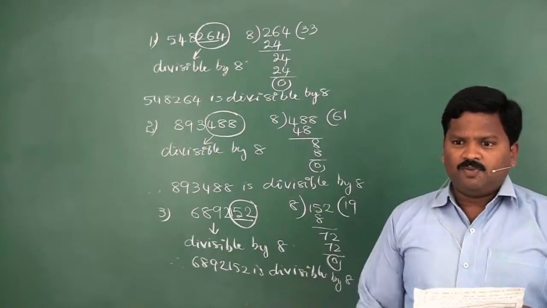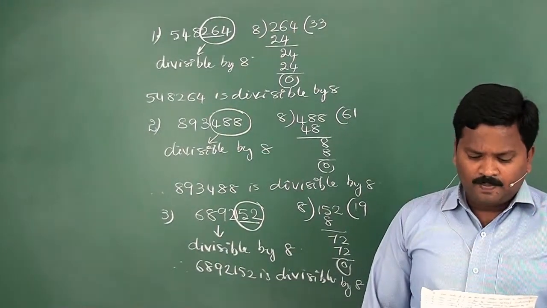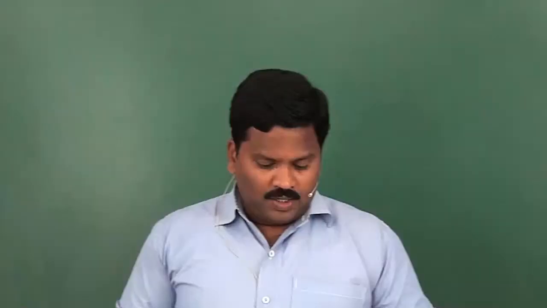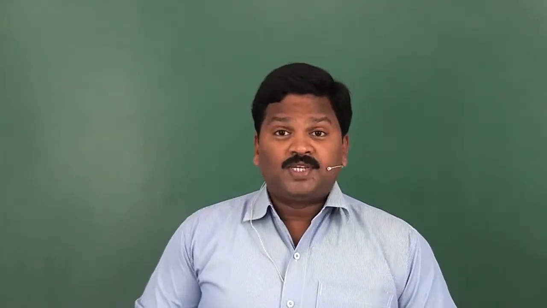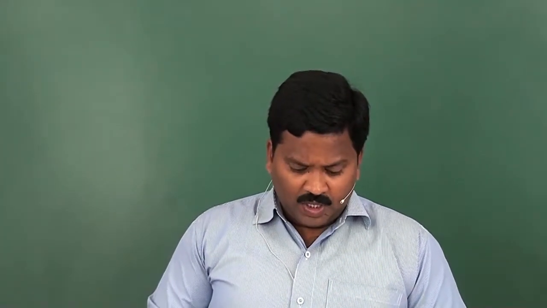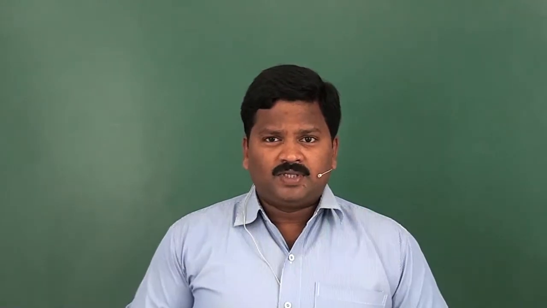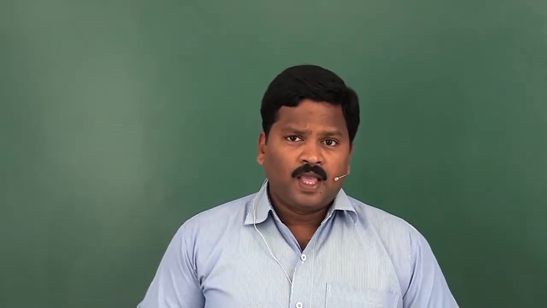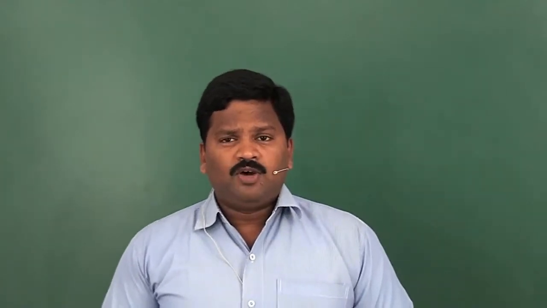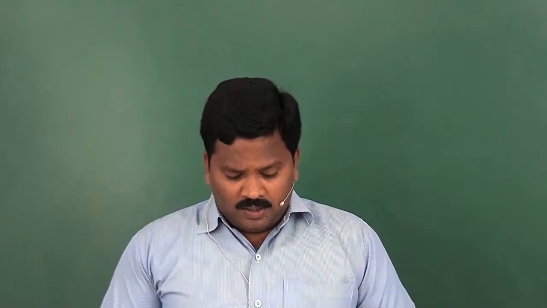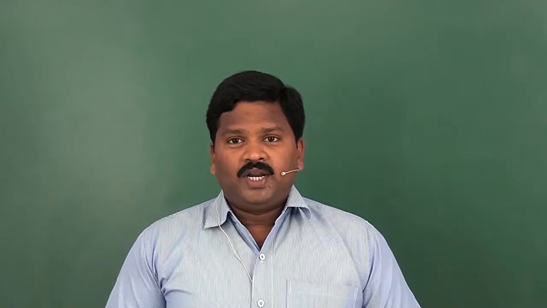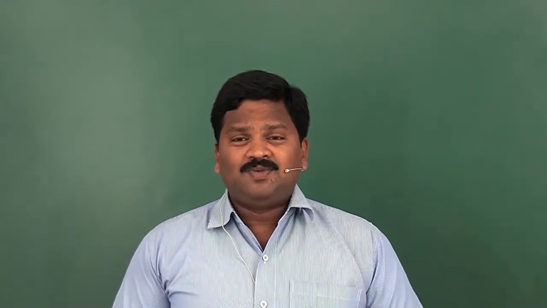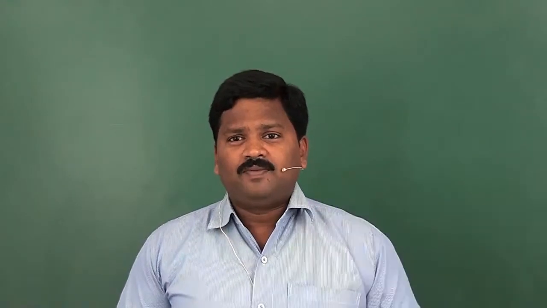Now, can you do the rest of the problems in this Roman as homework? Now, let's move to the next problem, 8th Roman. Which of the following numbers are divisible by 9? State reason. What is the divisibility rule of 9? The divisibility rule of 9 is similar to the divisibility rule of 3.